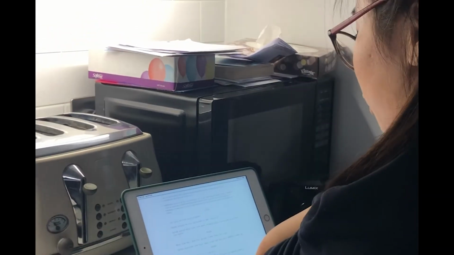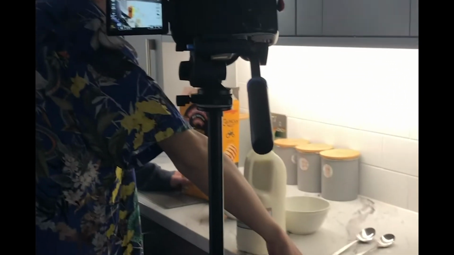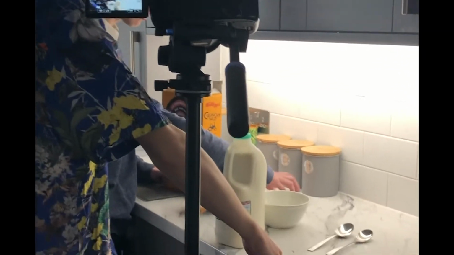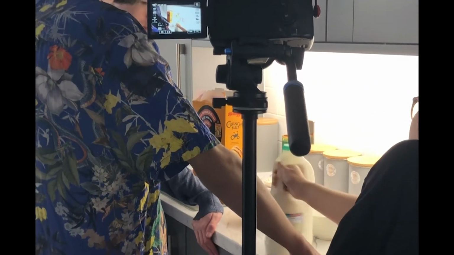Aaron pours milk into the bowl, accidentally spilling some milk over the table. Here we're just starting to record some of the sound effects for our film. We just have a bit of milk spilling over the side, so we had to record the sound of that.